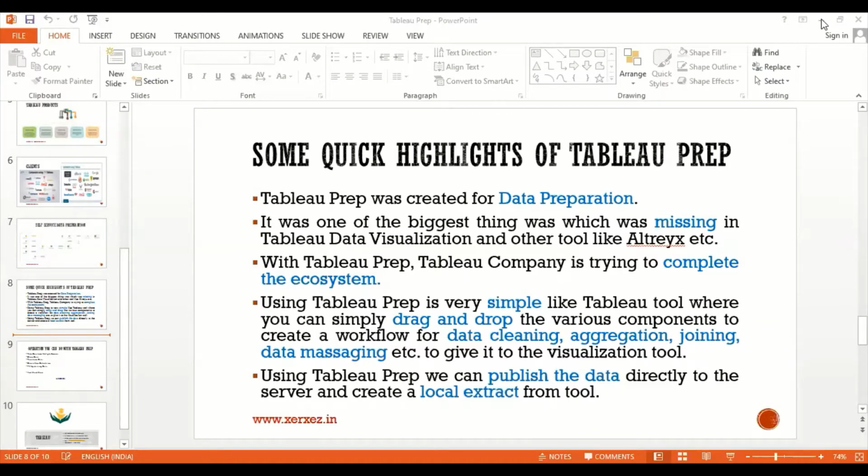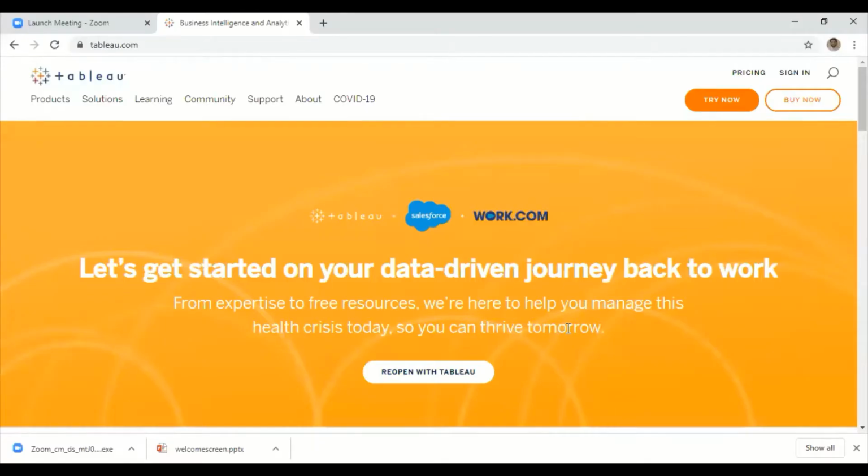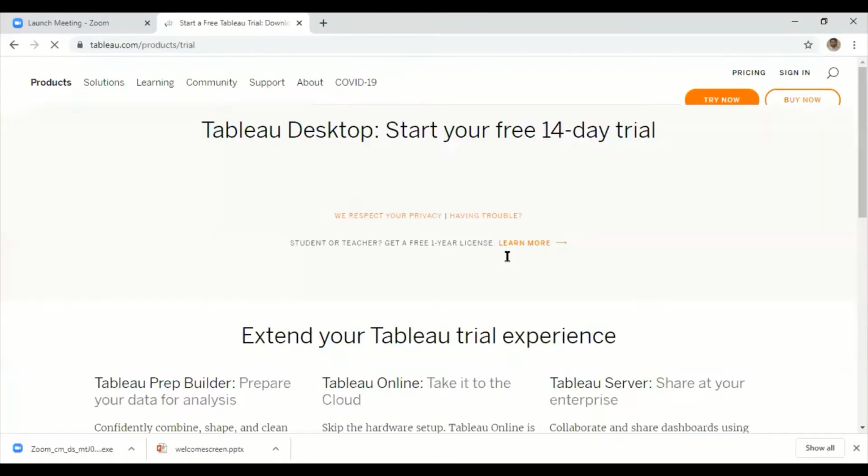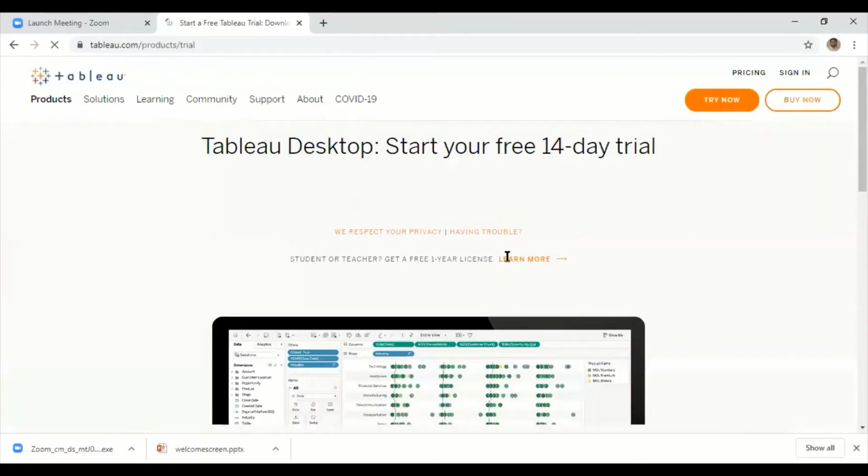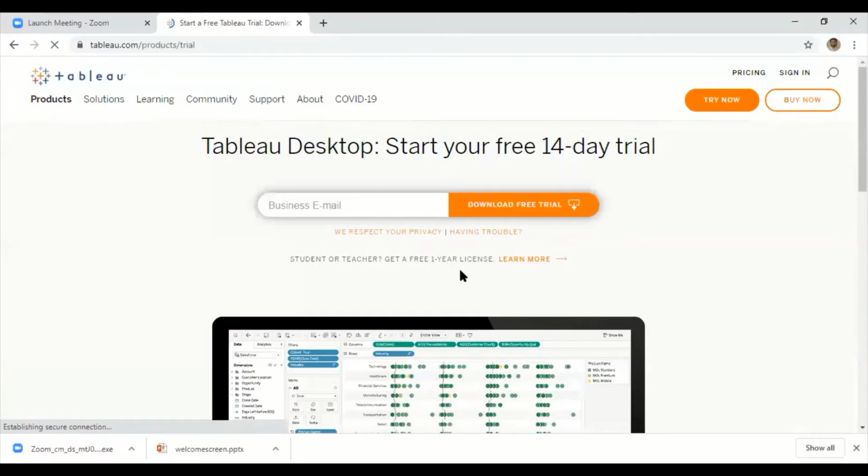First step is how to install the Tableau software. To install it, go to their official site called tableau.com. Tableau provides three options to download the software. First, you can try the free trial. They give 14 days, so you can download it and practice Tableau for 14 days. Or else you can directly purchase it; the Tableau software itself costs around 6 lakh rupees in the market per year. Understood? That is the second option.